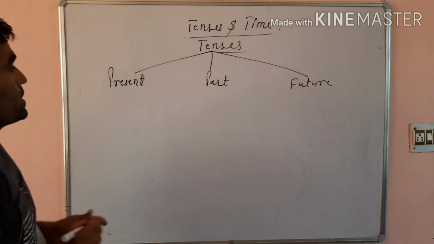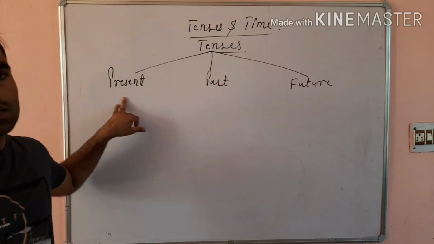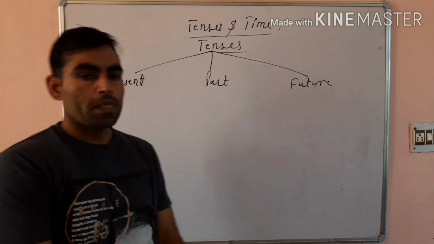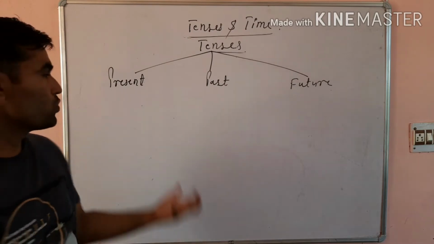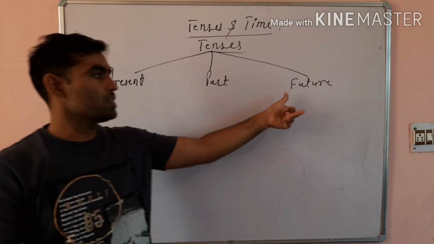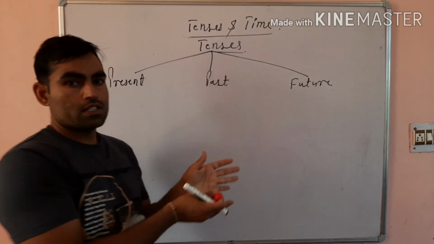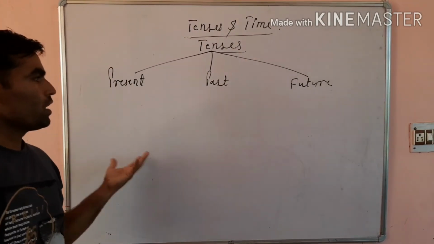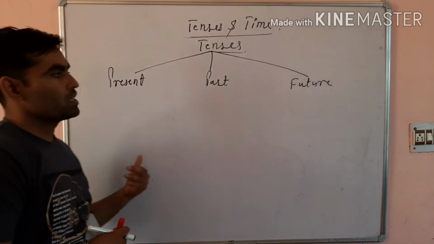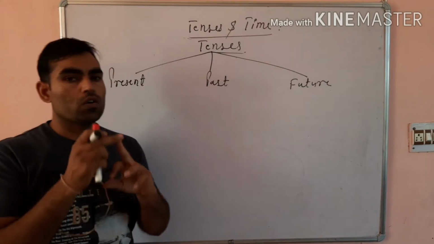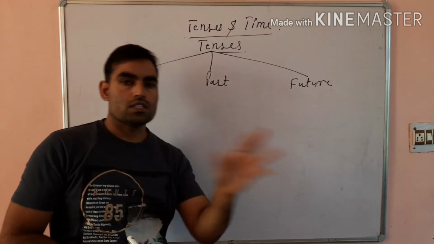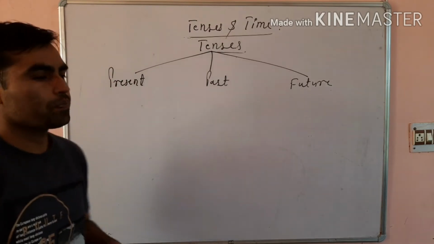Tenses. Tenses are of three types. First tense is present, second is past, and third is future. The verb will show whether it is present, past, or future. We have discussed this earlier: how we can identify on the basis of the verb that it is present, past, or future tense, because only the verb shows it.